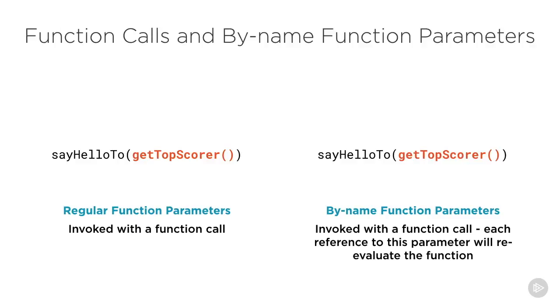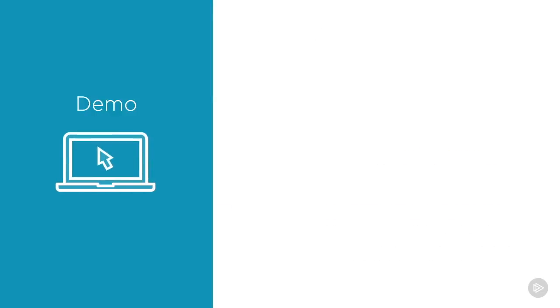However, the semantics change drastically if the by name parameter is specified to be a function call. In this case, every reference to that parameter in the body of our function will cause that particular function call to be recalculated afresh. If that function call is recalculating a value from a volatile source, such as a database or a data stream, then every reference to this parameter in the body of our function will effectively refresh that stream or database operation. This can prove incredibly handy when working with data streams.